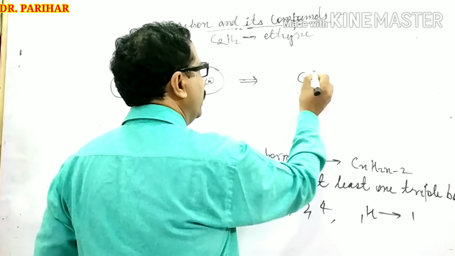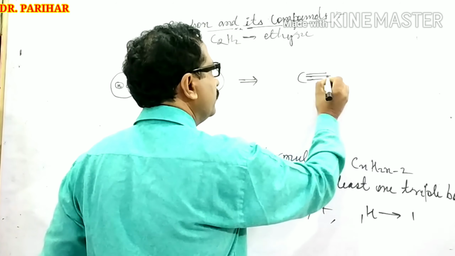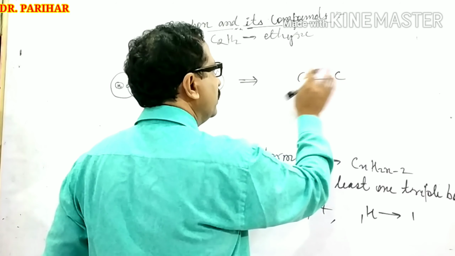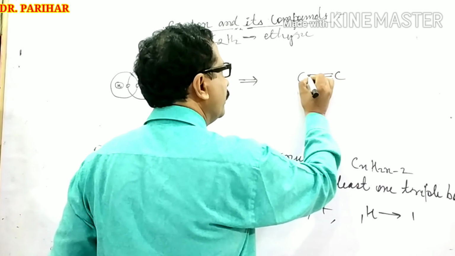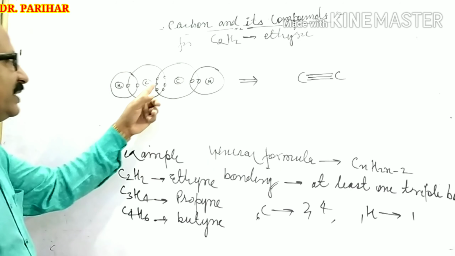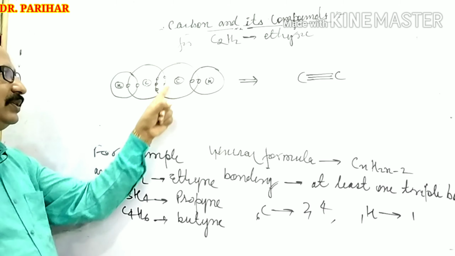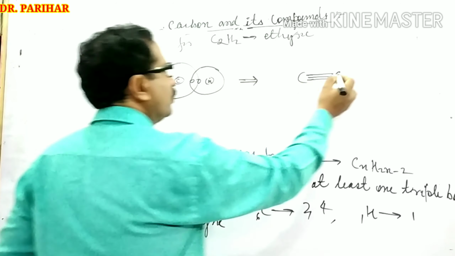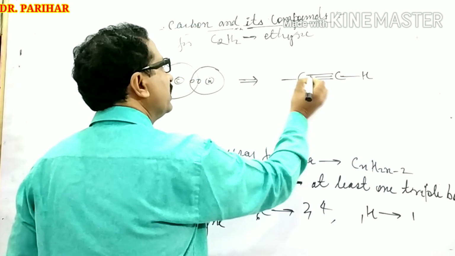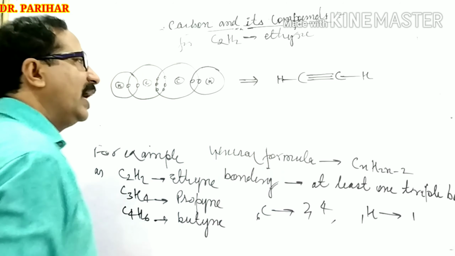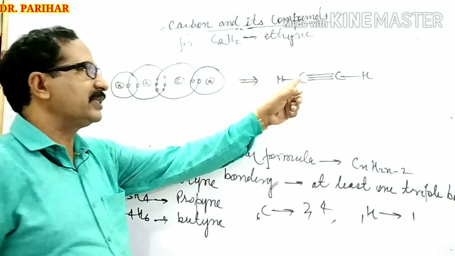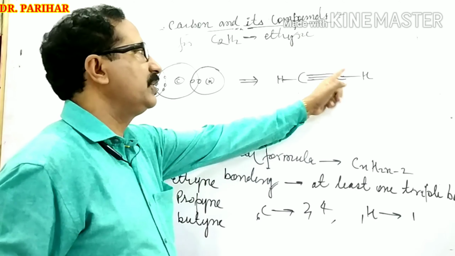So there is the possibility of a triple bond between both the carbon atoms. Why? Because sharing of 3 electrons takes place. You can see here one hydrogen atom with this carbon, and the other hydrogen atom with this carbon. Now you can notice 4 covalent bonds of each carbon are formed: 1, 2, 3, 4, and 1, 2, 3, 4.